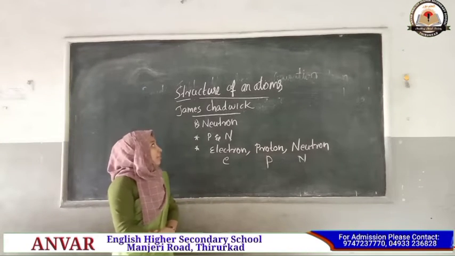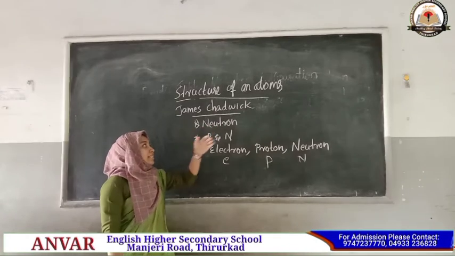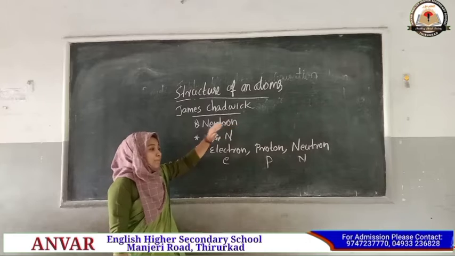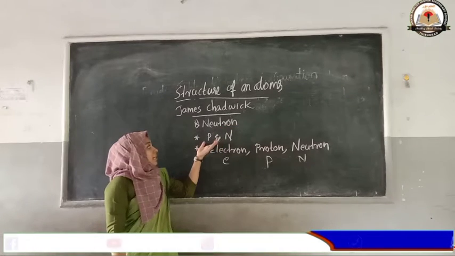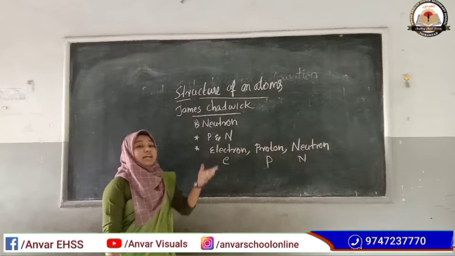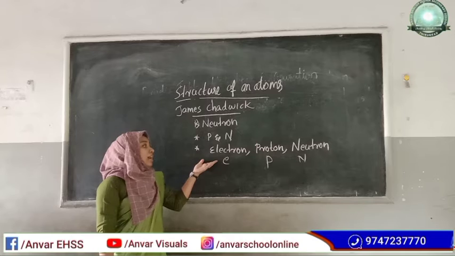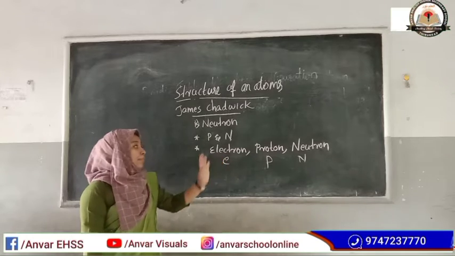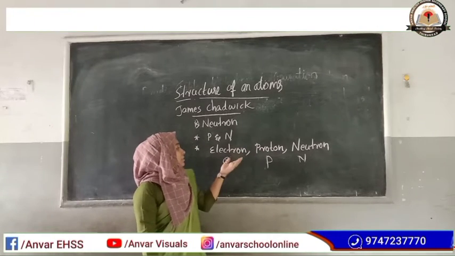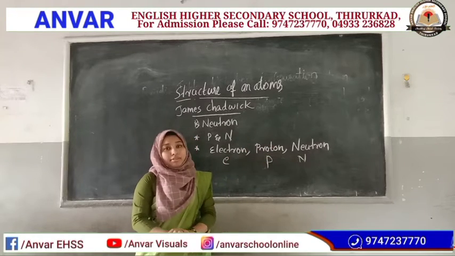Do all of you understand? First, he found neutron in the nucleus, a chargeless particle. And he found that all mass is concentrated in the nucleus. Then all atoms of the elements are made up of three particles: electron, proton and neutron.